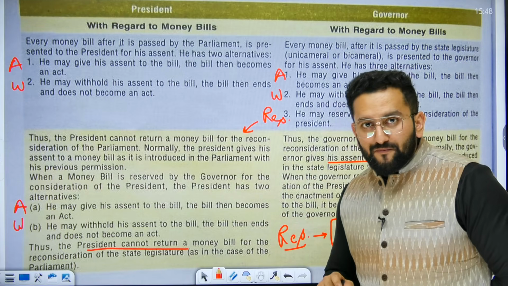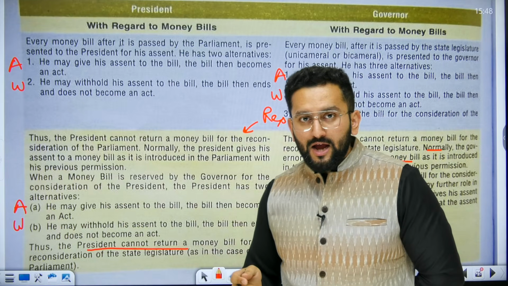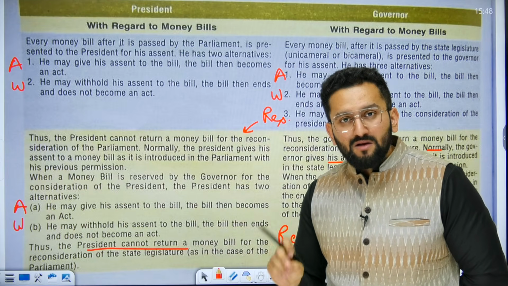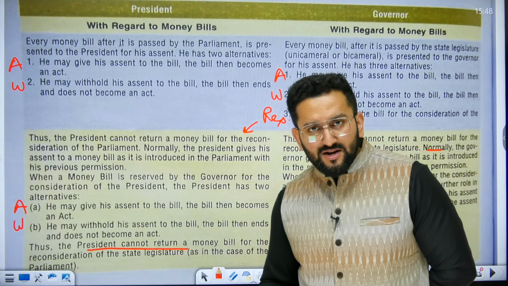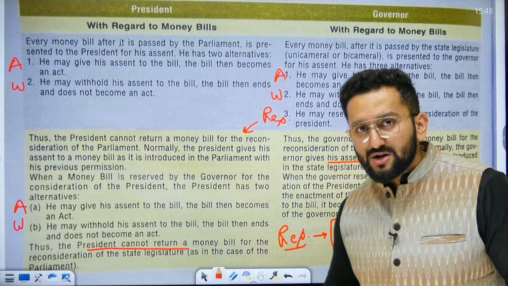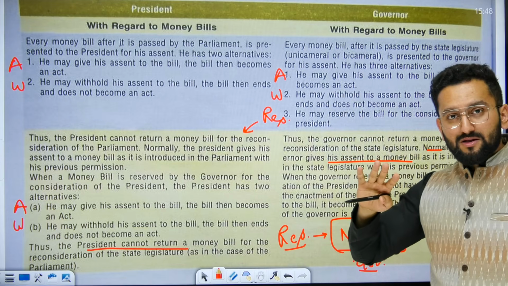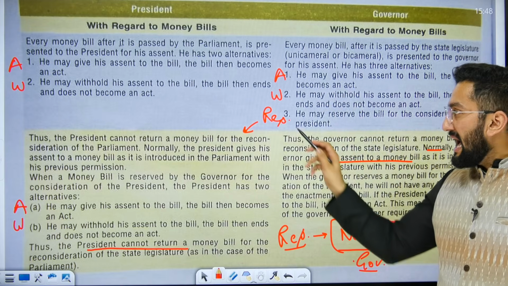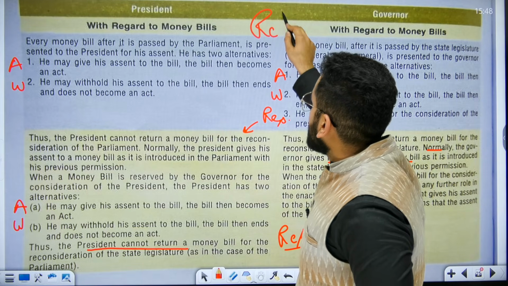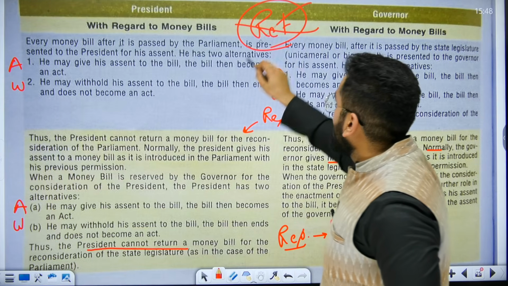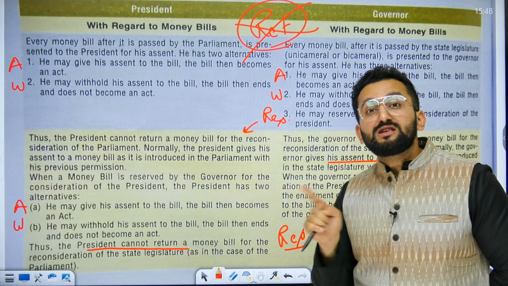With regard to money bill, what choices does the president have? President can give assent or withhold. President cannot return this bill because a money bill is presented in Lok Sabha on the prior recommendation of the president. Normally the president gives assent to the bill. In case of governor, the governor has three powers: assent, withhold and reserve. Please remember, one thing is common: the return function is not used by the president as well as the governor in case of money bill.